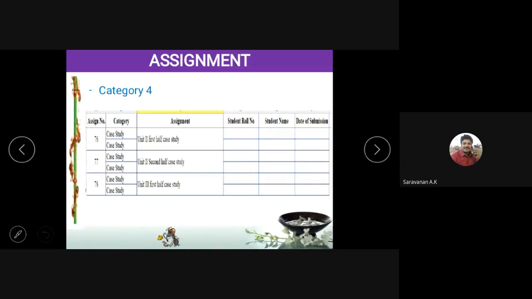Okay. Once you submit all this assignment, it will be consolidated together and it will be written back to all of you, so that in final university exam preparation, it is easy for you. No need to go and search for the Anna University question paper. Everything we provided. No need to search for the answers for those questions also. We will provide it. The part A question, whatever we are giving, whatever the assignment given, if you give the answer for that, that will be consolidated and written back to you. If you study those things, it is more than sufficient. You can get a very high grade in the SCM subject.